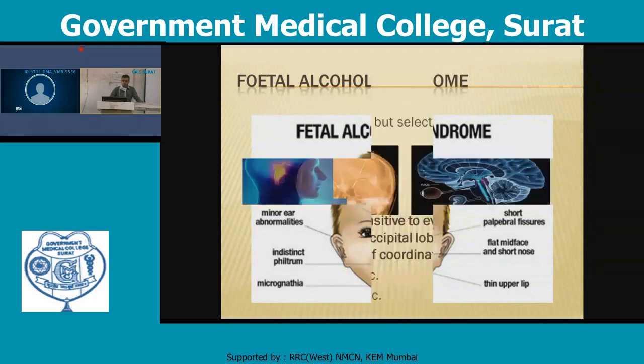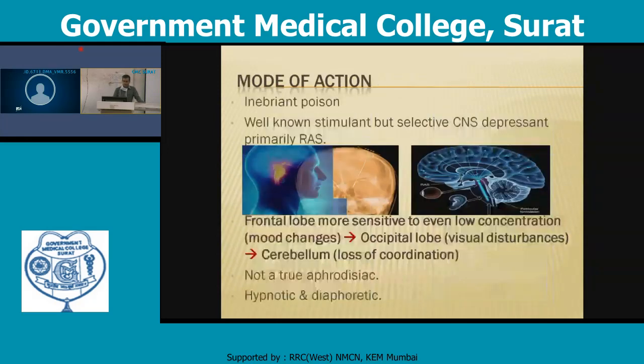What is the mode of action? It is an inebriating poison and a well-known stimulant, but also has selective CNS depression. Primarily the reticular activating system will be the effect produced, and further, in the case of alcohol, it makes the frontal lobe more sensitive even to low concentration, and it produces mood changes. It will be again in the frontal lobe.